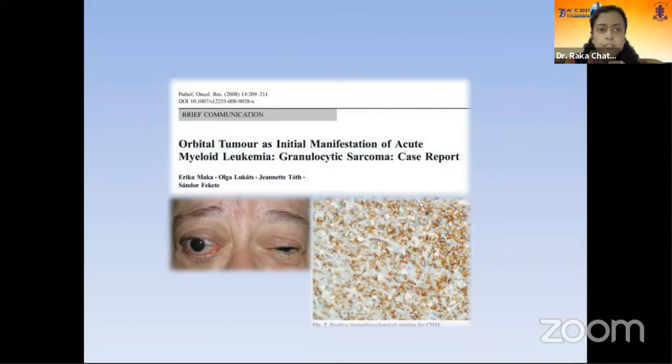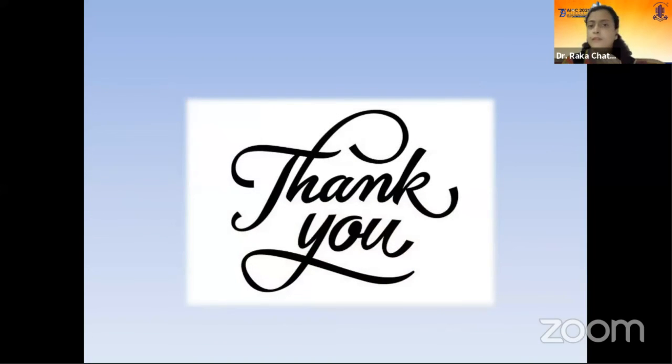This is a case of orbital tumor which presented as an initial manifestation of acute myeloid leukemia as a granulocytic sarcoma. This was a case report, and tissue diagnosis is important because of all these things.